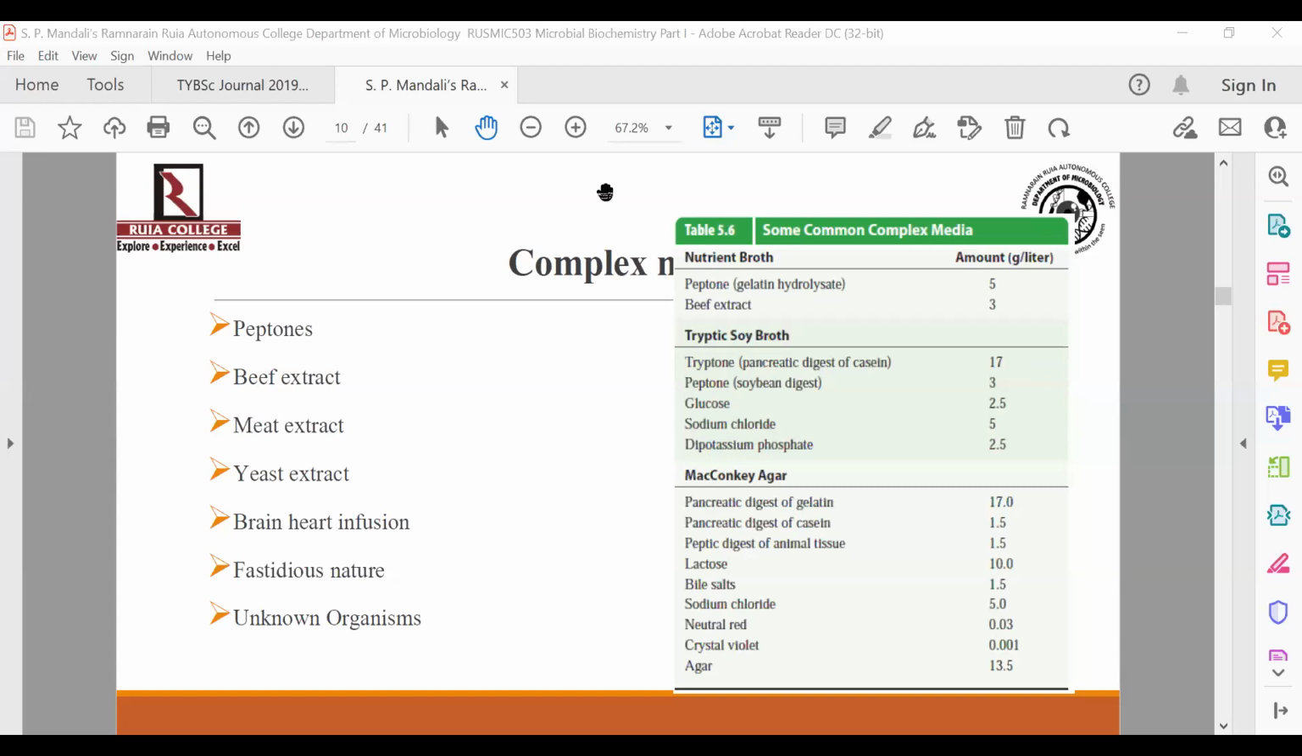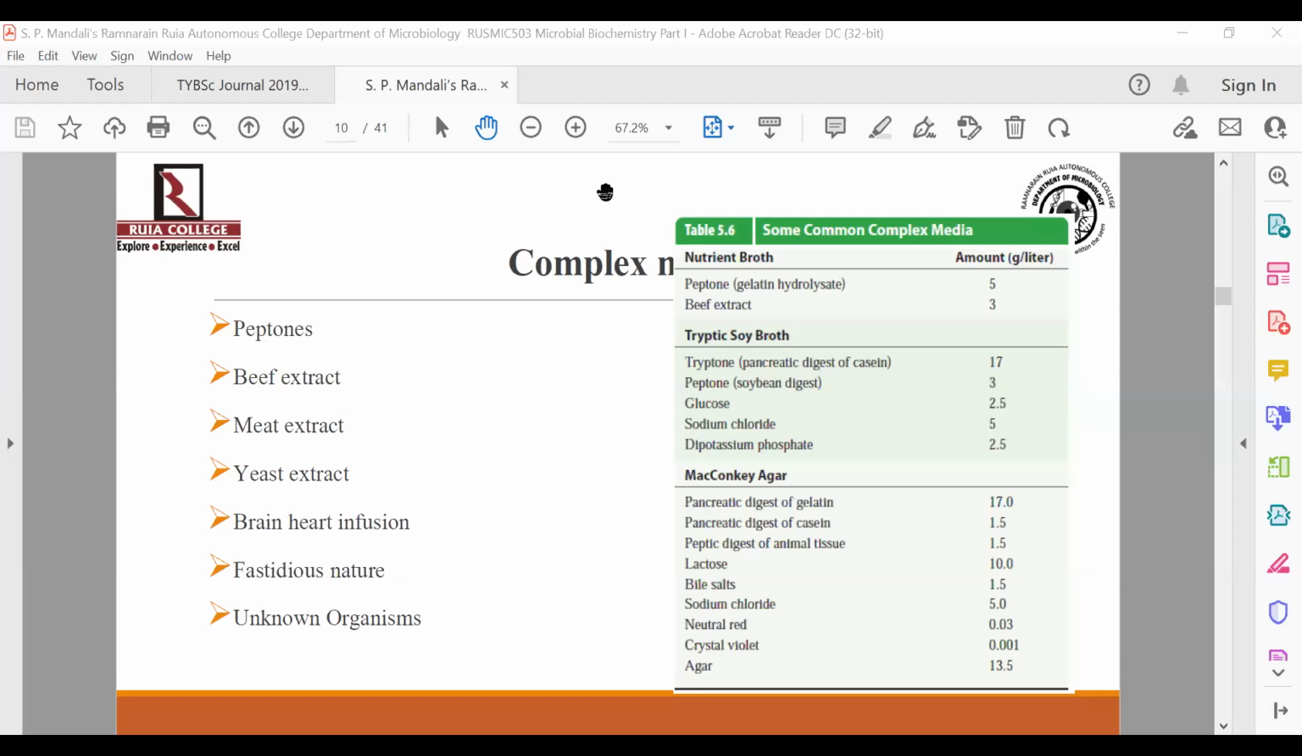Great. Okay. So I think last time we started with the discussion on types of media. And what we have discussed till now is the basic difference in the types of media on the basis of the physical state of media, where we classified into solid medium, liquid medium, and semi-solid medium. And on the basis of the chemical composition, we classified it into simple media and complex media.